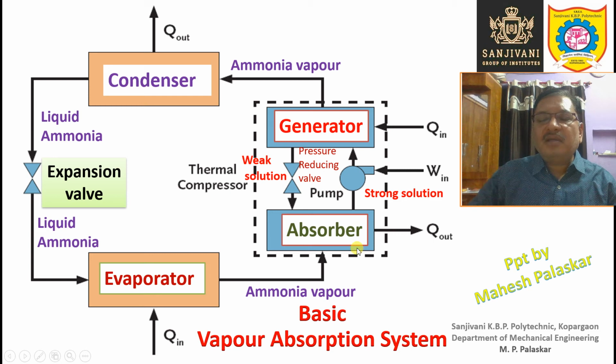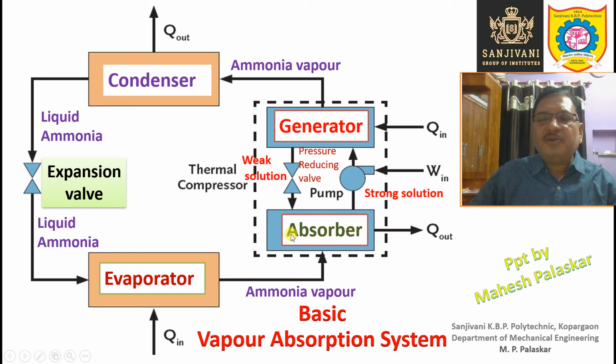Water will absorb ammonia vapors in large quantity very fast, right? So this weak solution, or say water, is entering the absorber, and it will absorb the ammonia vapors as soon as they enter the absorber from the evaporator. After absorption of the ammonia vapors, this solution is called the strong solution. This becomes a strong solution, right?